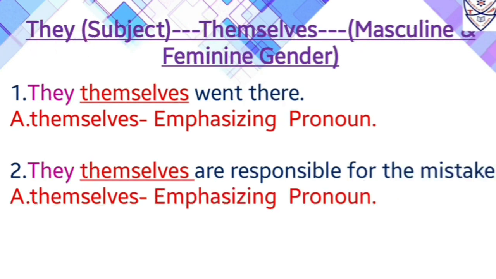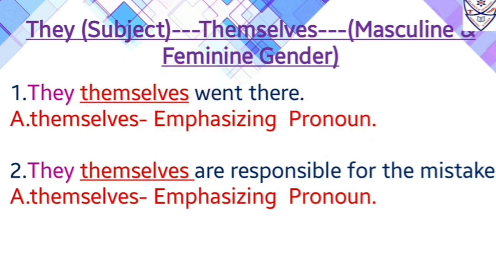Now they. They is a pronoun which can be used as a subject in the sentence. Now with they we use themselves as an emphasizing pronoun. Now themselves can be used for masculine and feminine gender. Let us start with the examples. First one, they themselves went there. Now again in this sentence, while speaking we will put some stress in this sentence. They themselves went there. So themselves will be emphasizing pronoun.